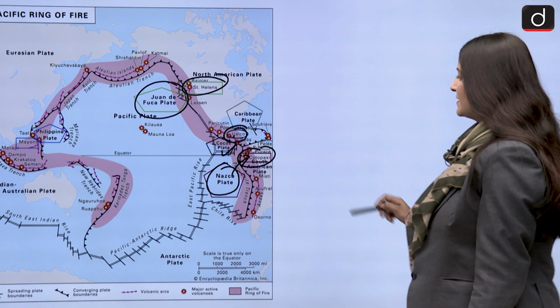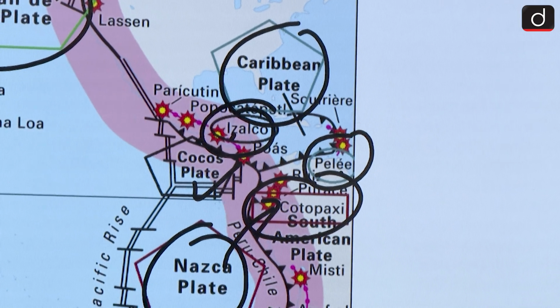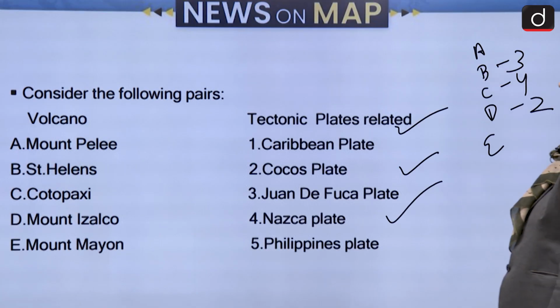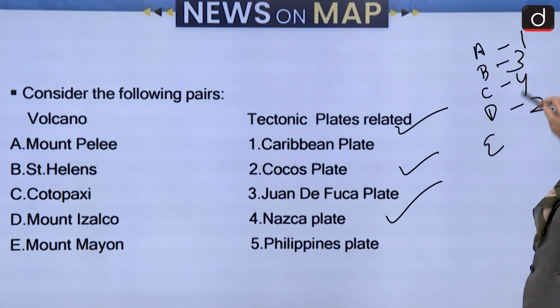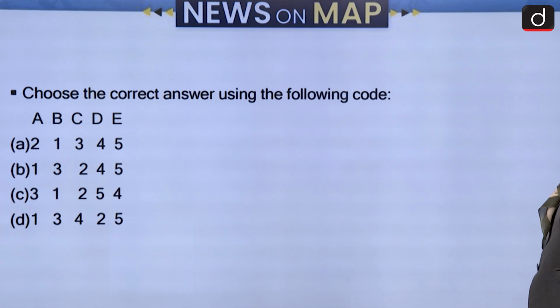Mount Pelee, it is related to the Caribbean plate. Alright, so let us put that one also correctly. A, we have 1, and finally for E we will have 5. That is Mount Mayon, Philippine plate.